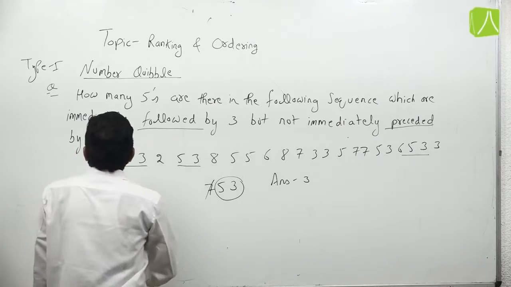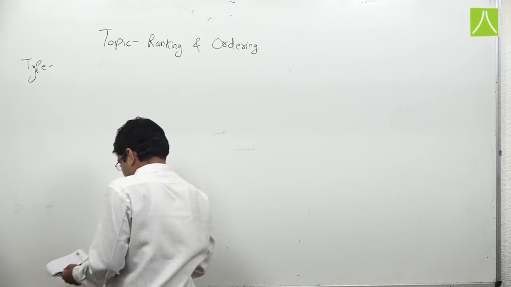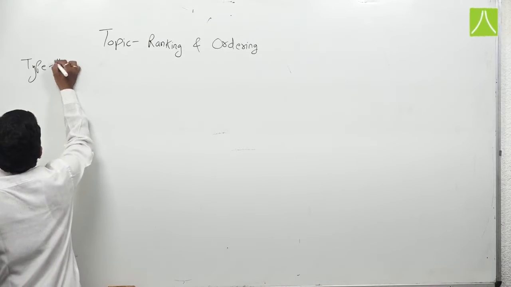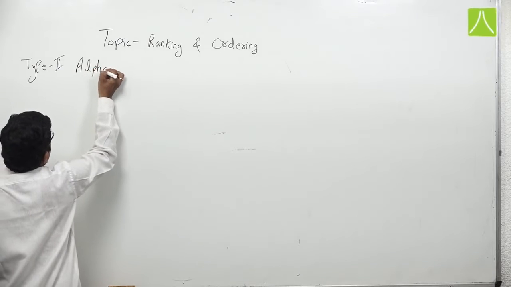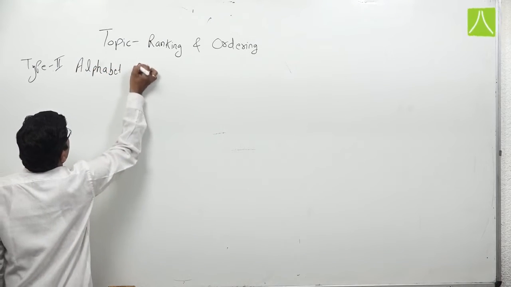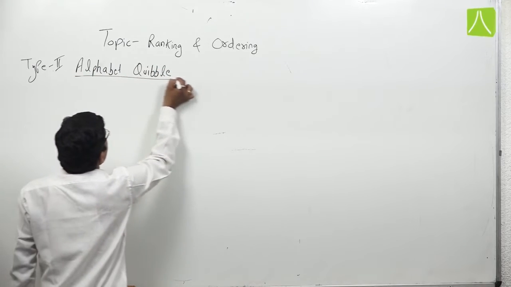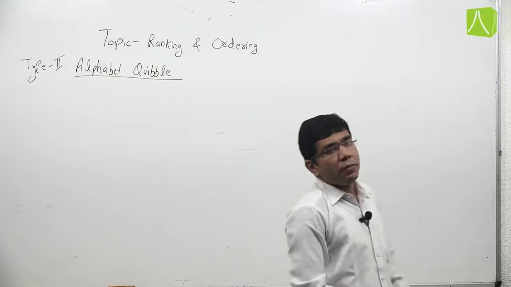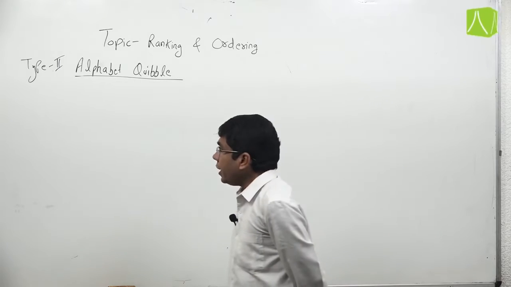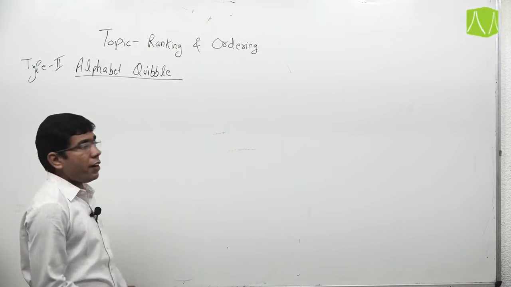Now, move on to the second type. Type number 2 is alphabet cubal. As in the number cubal there is a number series, in alphabet cubal there is a series of alphabets.